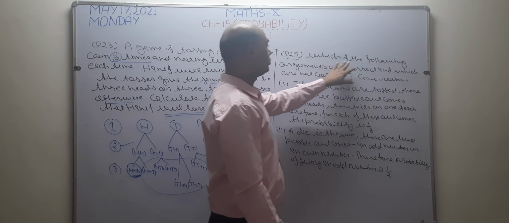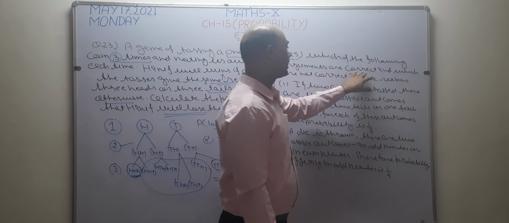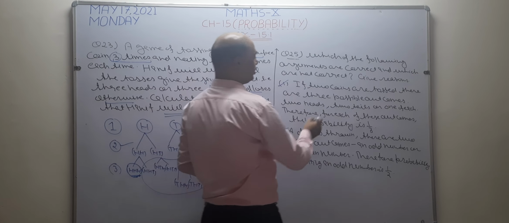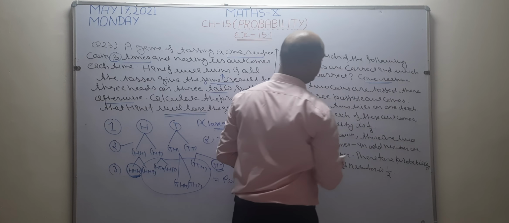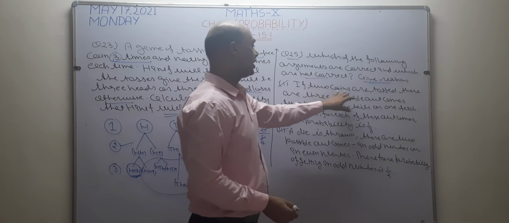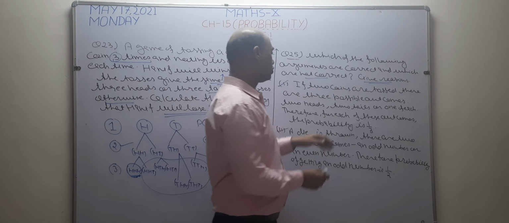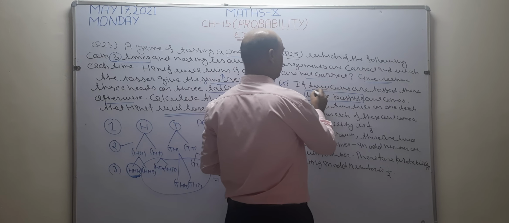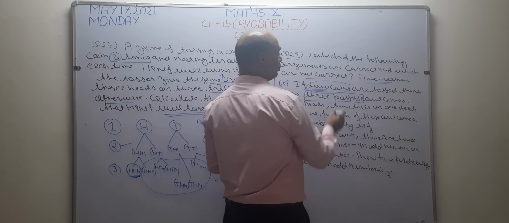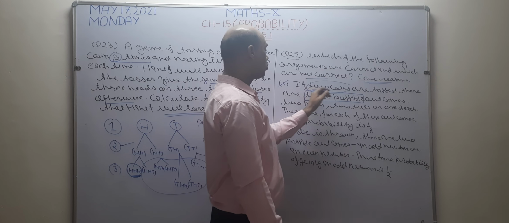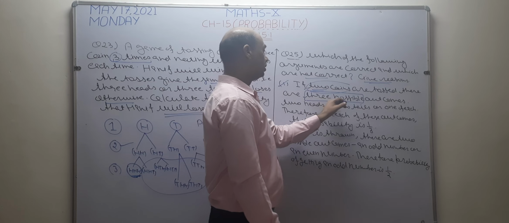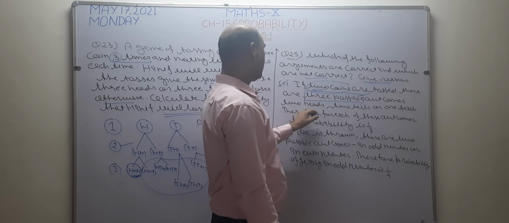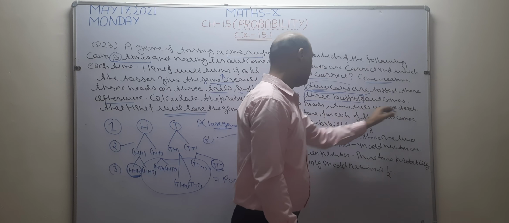What is given? Which of the following arguments are correct and which are not correct? 2 questions are there. I want to check which one is correct and which is not correct, and give reasons also. So, if 2 coins are tossed, there are 3 possible outcomes. Now see what is given. When we toss 2 coins, or a coin is tossed 2 times, the meaning is the same. 2 coins are going to be tossed. The total possible outcomes, he says only 3 are there. One is 2 heads, 2 tails, 1 head or 1 tail.